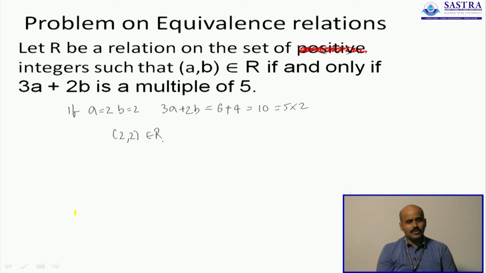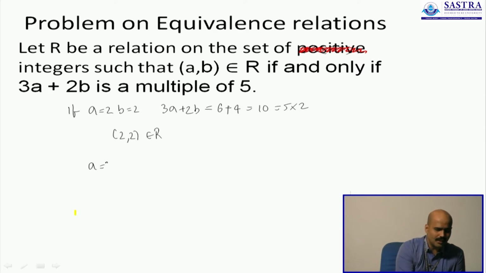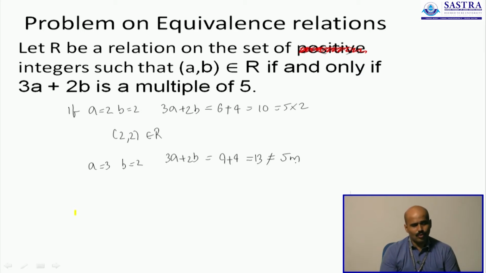What if I pick 3 and 2? What if I pick a is 3 and b is 2? Then I will have 3a plus 2b being 9 plus 4, which is actually 13, not a number of the form 5m. So 3 comma 2 is not part of the set. Can you think of some other numbers? 3 comma 3 is obviously part. What about 3 comma 6?